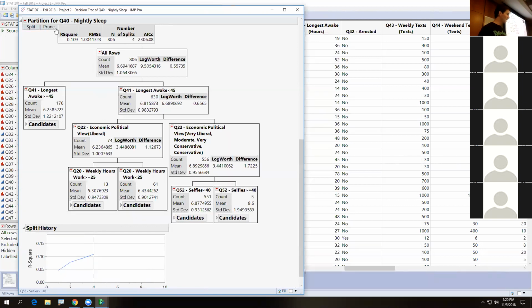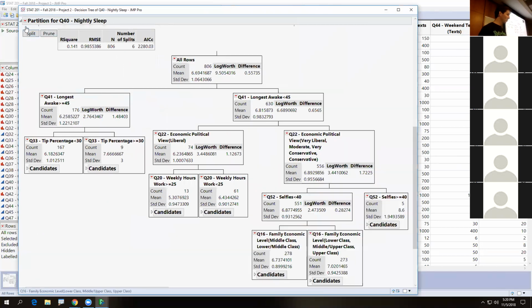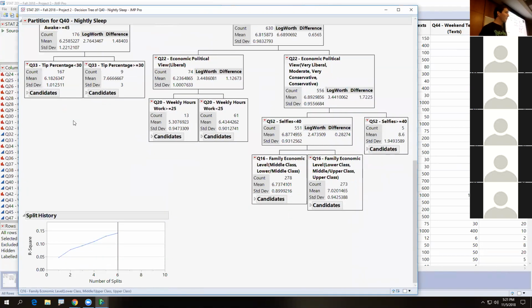R squared. Does everyone see that? And now I hit it again, it'll go to 5, and it'll plot where the R squared is at. Does everyone see how that's working right there? Oh, dang it, it went off the screen. But does everyone see every time we hit split, the split history shows the R squared.